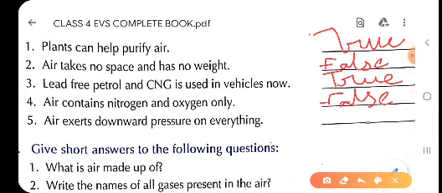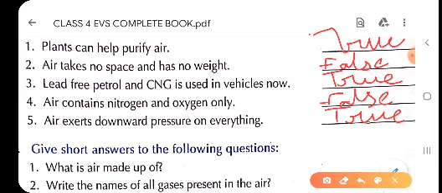So, children, in the chapter also we have proved that air exerts pressure. And when it exerts pressure on something, it presses or puts pressure on the particular object towards the earth or downwards. That is why it is said that air exerts downward pressure on everything. So, children, it is true, T-R-U-E, true.